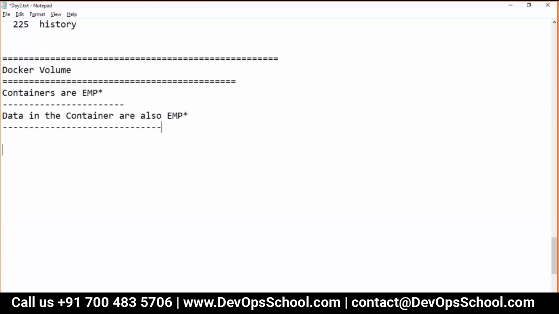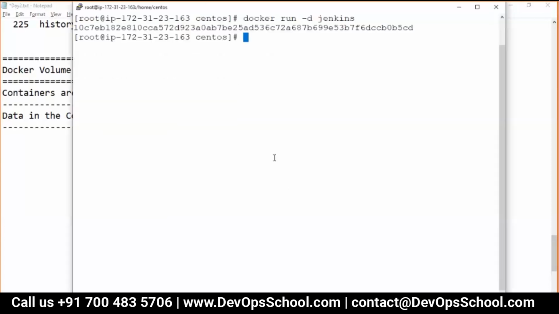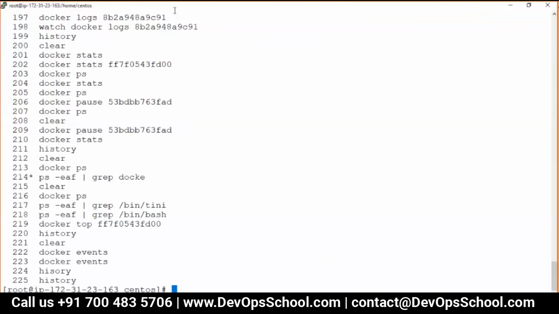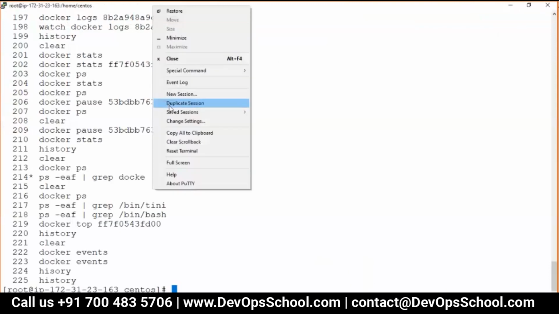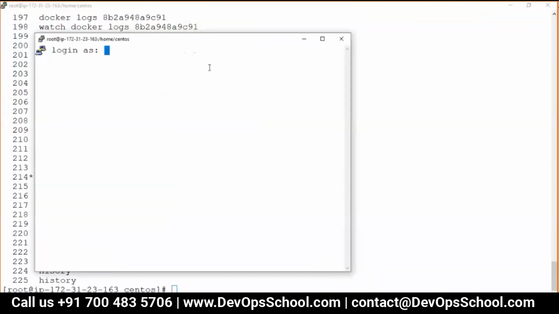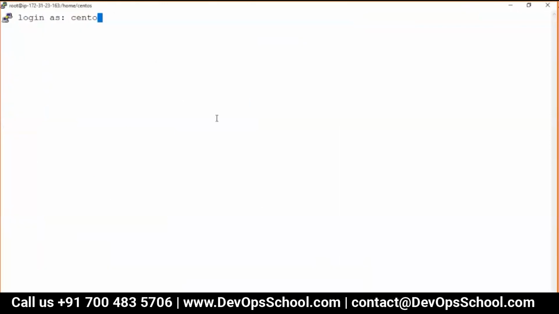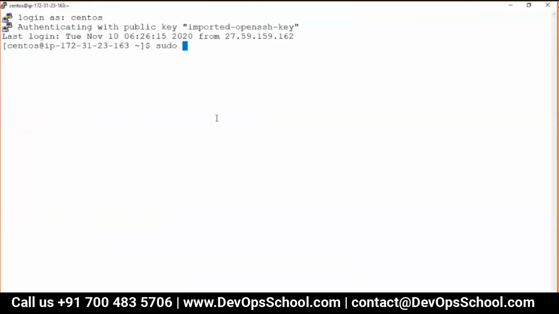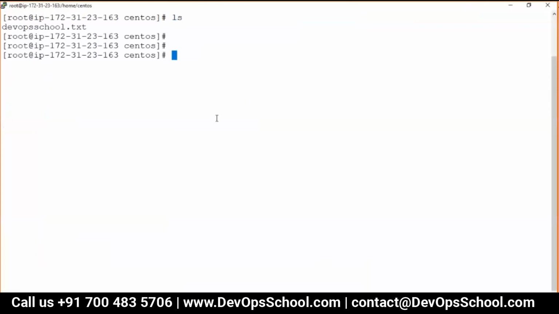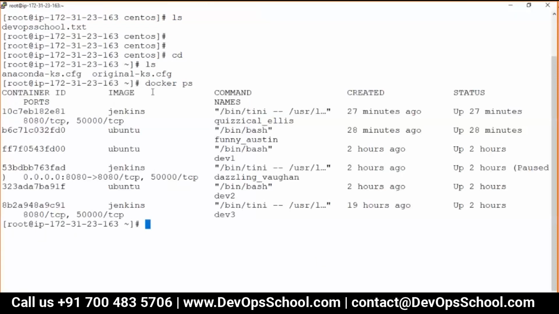So what to do? First let me show you that exact behavior. I think a timeout has happened, so sudo -s. Okay, do we have any containers? This is the container which I'm using right now.